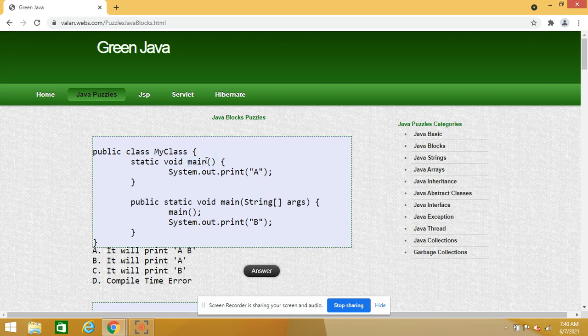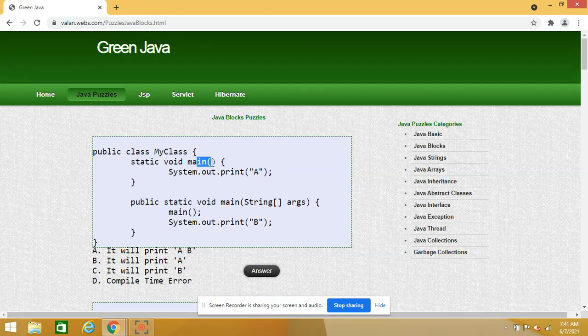You can look at the code very clearly. This code will not give any compile time error because the method name main is okay. I may use the same main method name, but the argument list is different. This is the default main method with a String array as the argument, but this is a main method without an argument.